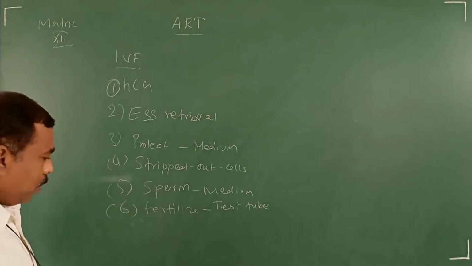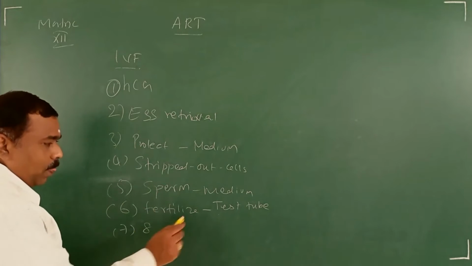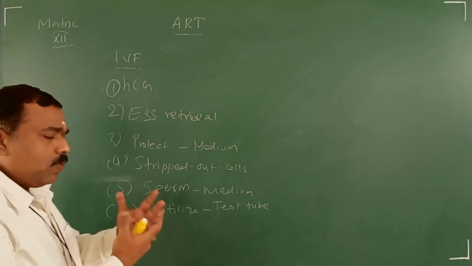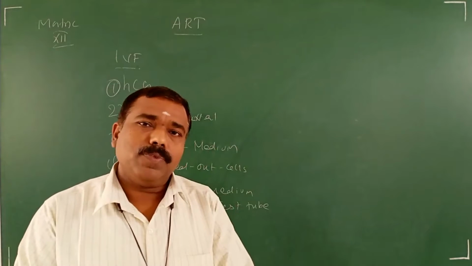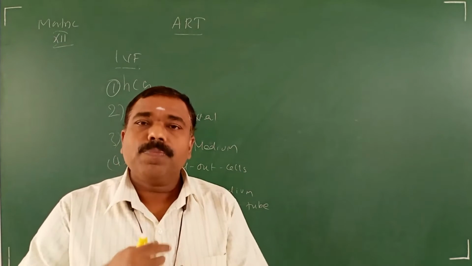Now, after fertilization is over, the zygote will develop, the zygote undergoes cleavage. One zygote divides into 2 cells, 4 cells, and when it comes to the 8-cell stage.